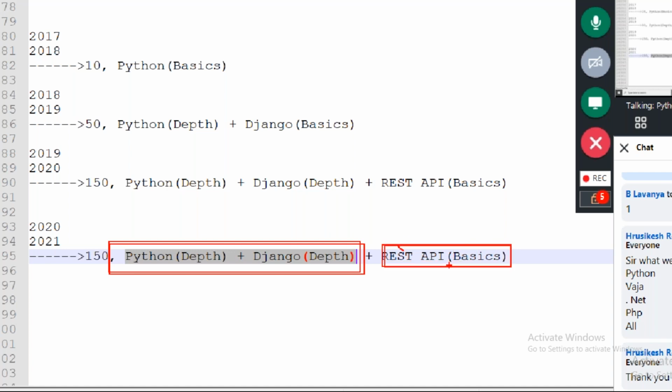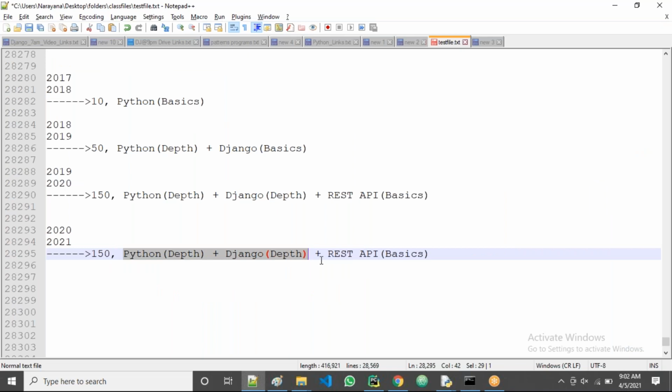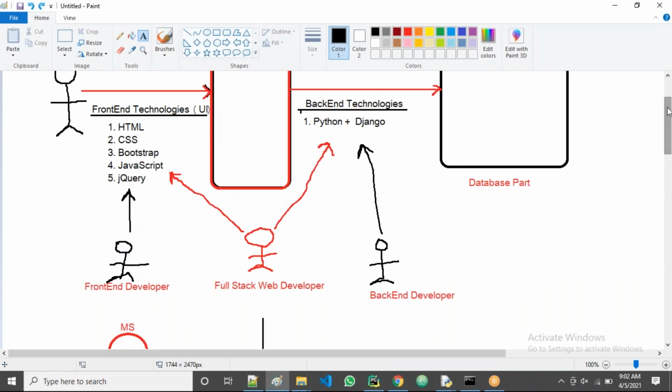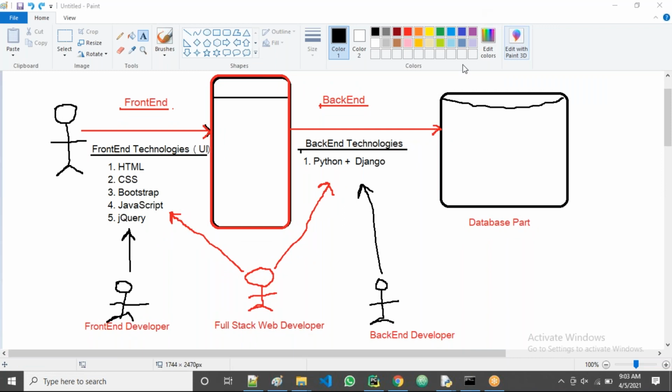If you are a fresher, or start with 1 or 2 years of experience, then you require only Python and Django along with UI. Remember, Django means think of it like a part of UI, then database, and project also. Now I hope you understand what is full stack, what is front end, what is back end. All of you are clear now.